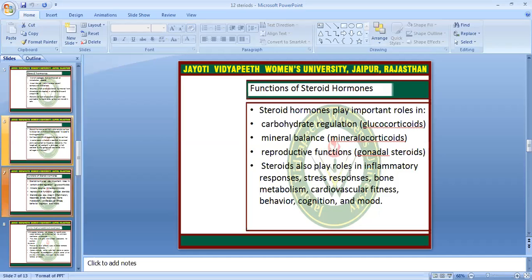Functions of steroids we will discuss in the next lecture.